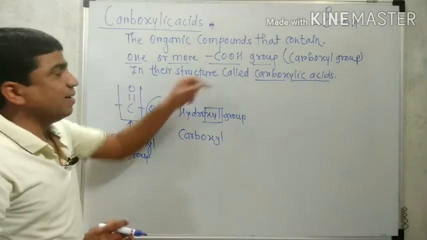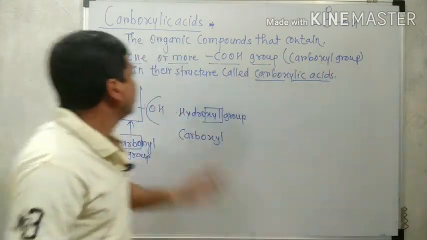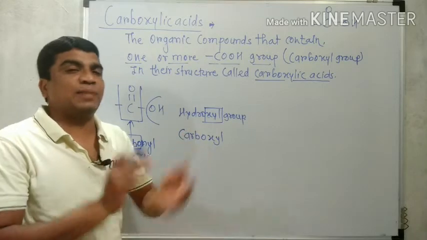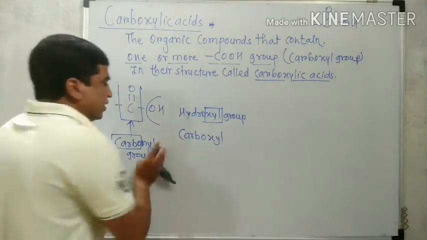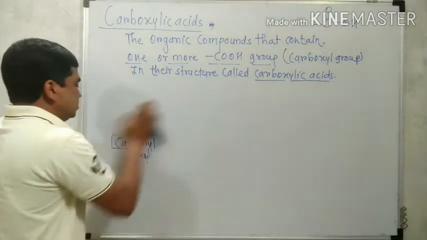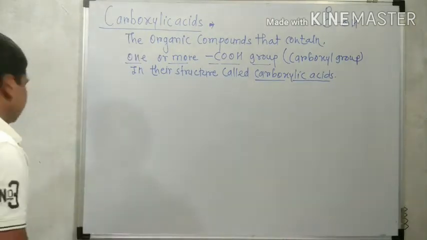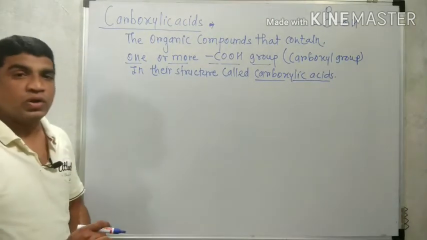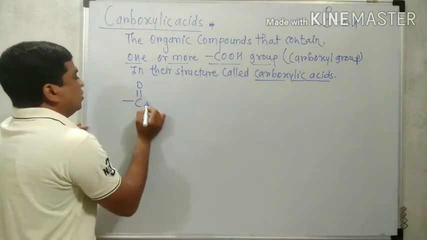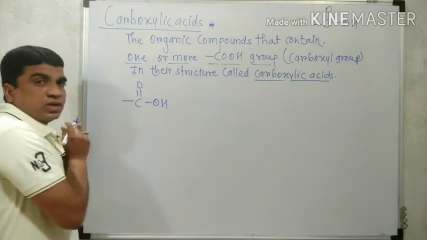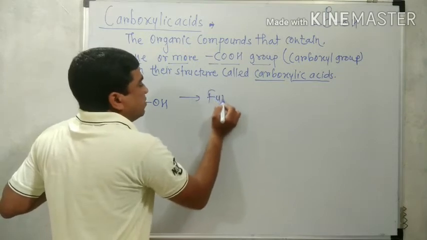So the organic compound that contains one or more COOH group, that is the carboxyl group, in their structure, that type of organic compound is called carboxylic acid. So any organic compound that contains one or more COOH, that is carboxyl group, is a carboxylic acid, an important type of organic compound. Therefore the functional group of carboxylic acid is COOH.